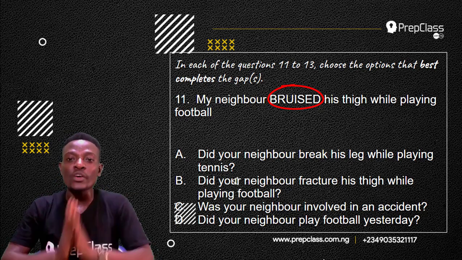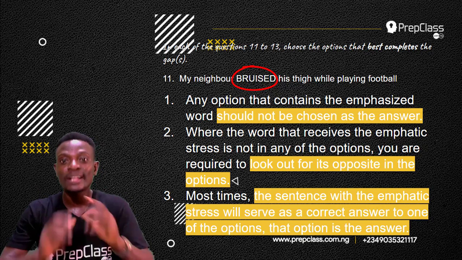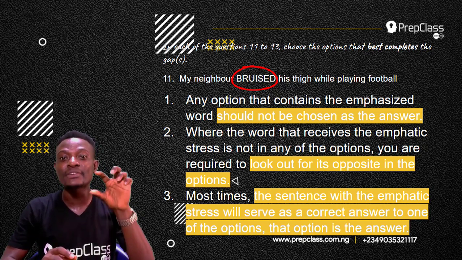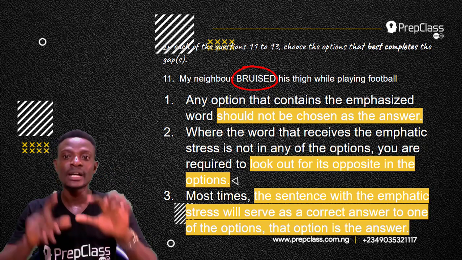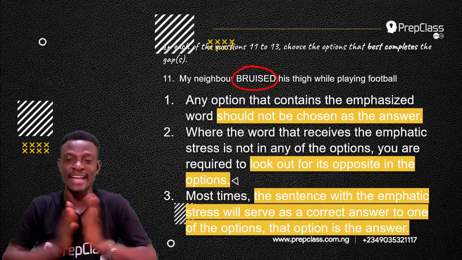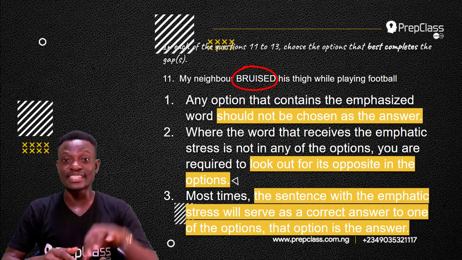Now, to answer questions on emphatic stress, there are a number of rules that you must follow. The first one is any option that contains the emphasized word should not be chosen as the answer. The emphasized word in this sentence is bruised.